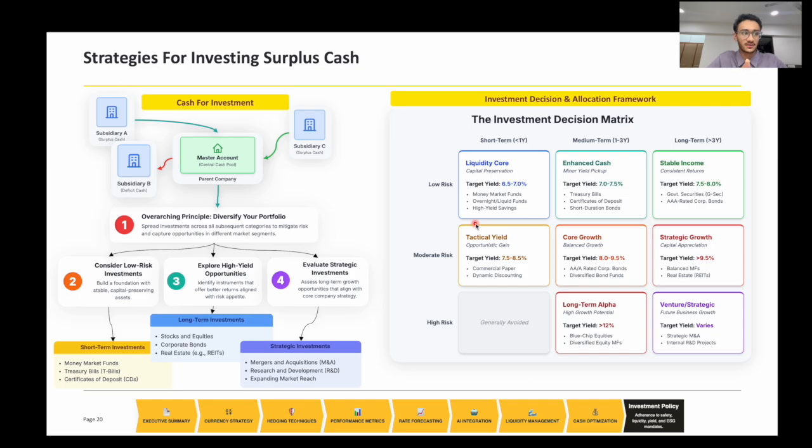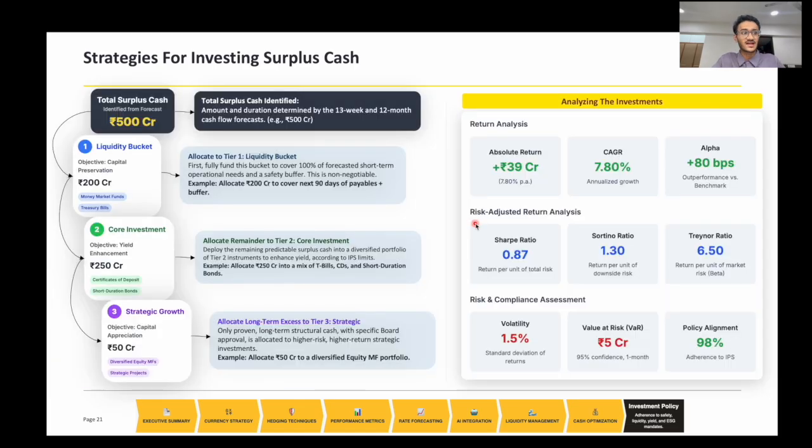So basically you get a pooled amount, and then from that you diversify your portfolio based on how much risk you want, whether you want something short-term or long-term. Next is strategies for investing the surplus cash. So this is for getting surplus cash, and then afterwards how would you invest that? So one is liquidity bucket, then you have co-investments, then you have strategic growth, and to analyze these are the KPIs that we have to look at.